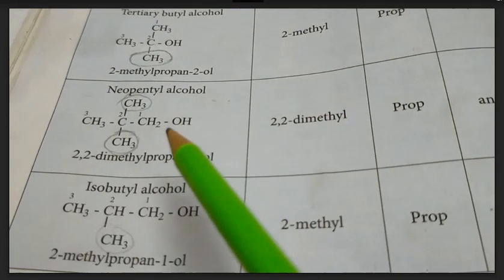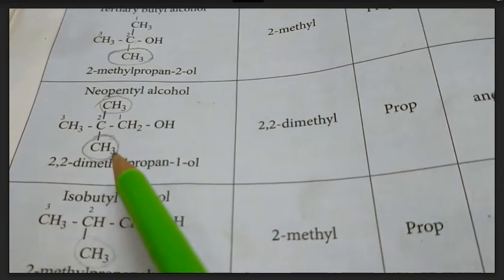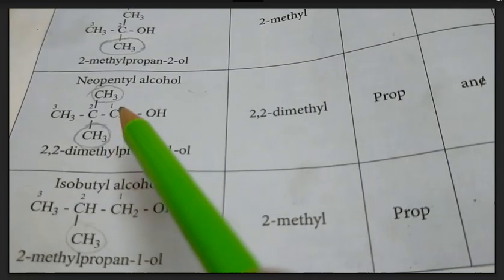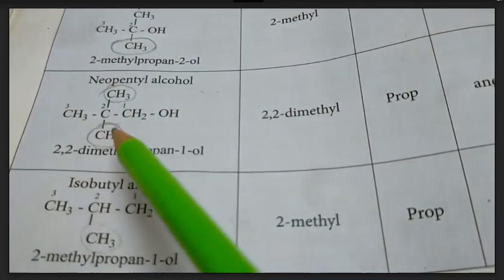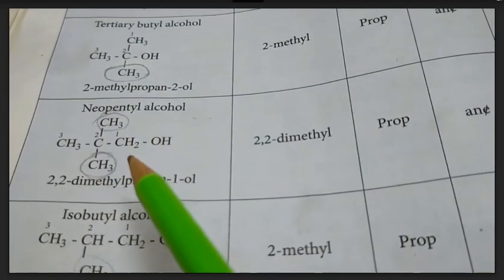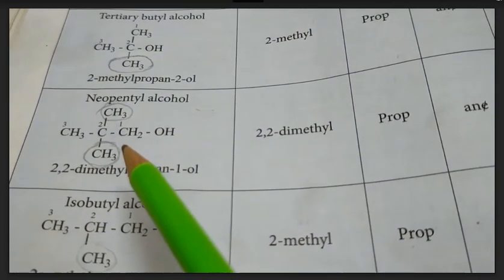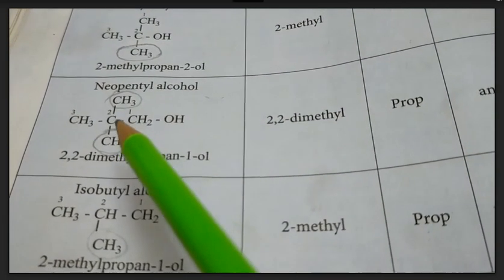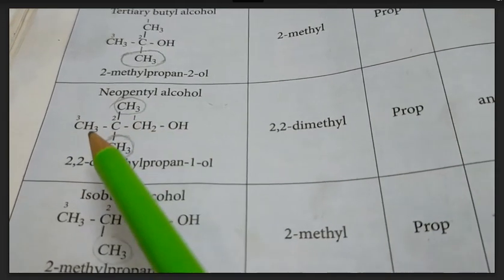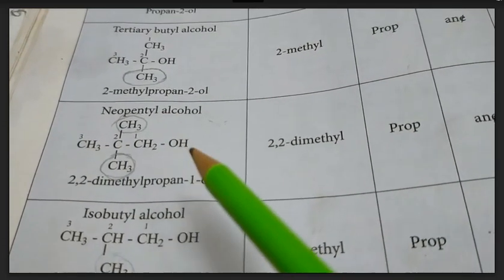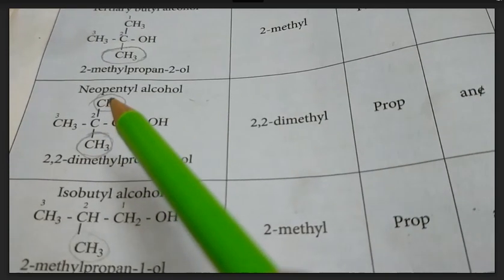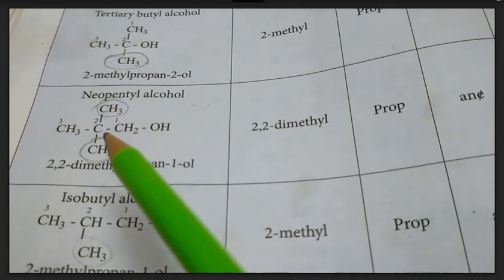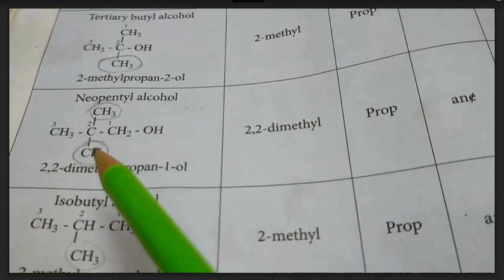The third example, here the compound has 5 carbon atoms together, but anyway we are supposed to select the continuous carbon chain. It is numbered as 1, 2, 3 as a straight chain containing the OH group. At the second carbon there are 2 substituents, one methyl group and another methyl group.